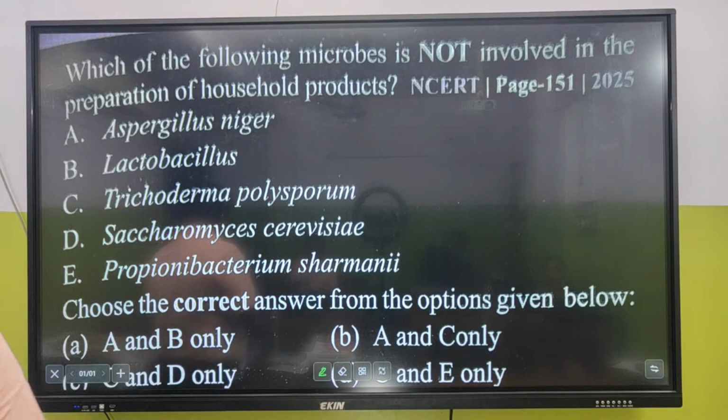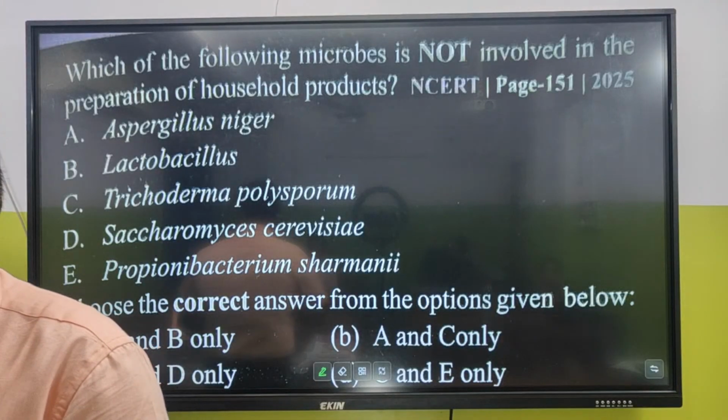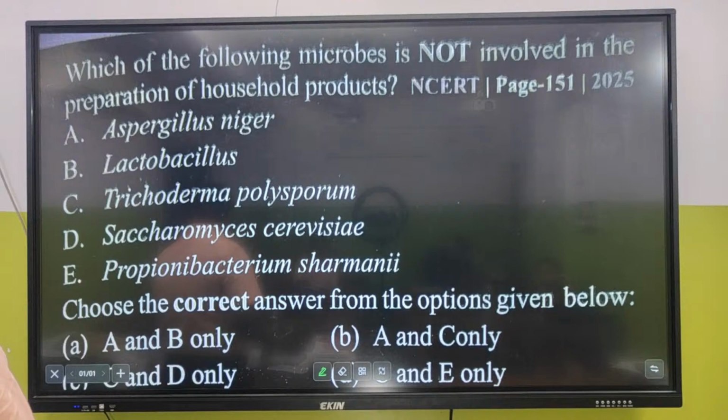Which of the following microbes is not involved in the preparation of household products? Not involved. The question is tricky, but ours.